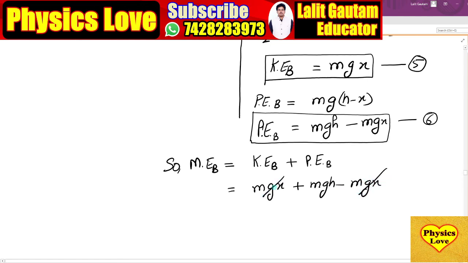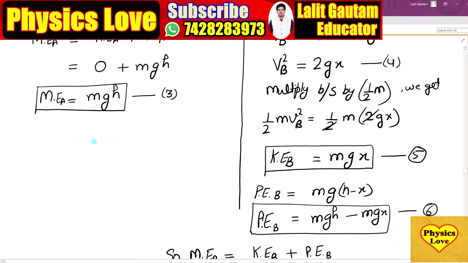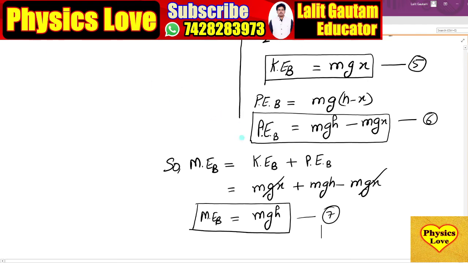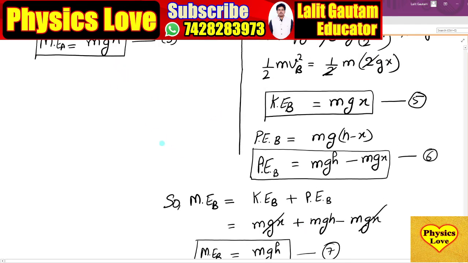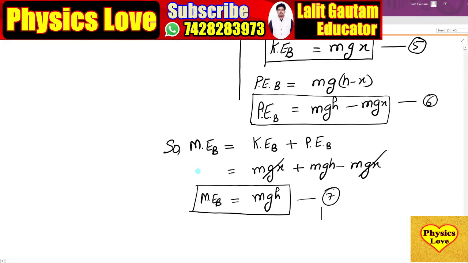The mgx cancels out mgx, and the mechanical energy at point B is mgh. So you can see here that the mechanical energy at point B and the mechanical energy at point A are both equal to mgh. Is it so? At both the points A and B, the mechanical energy is equal to mgh. So at two different points, the mechanical energy is the same.